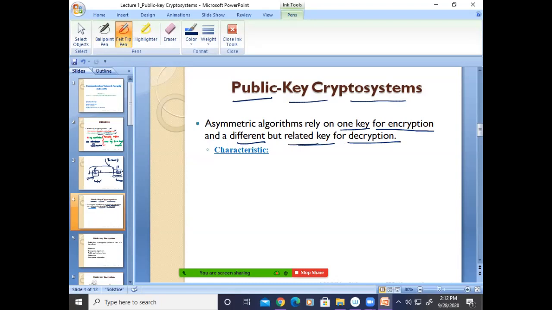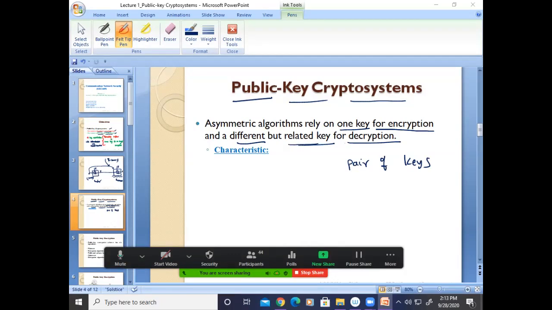Asymmetric algorithms rely on a pair of keys, and this pair of keys will be generated by the sender side or receiver side. That's why they are related for encryption as well as decryption. Is this point clear to all of you? So asymmetric means two different keys, one for encryption and another for decryption.